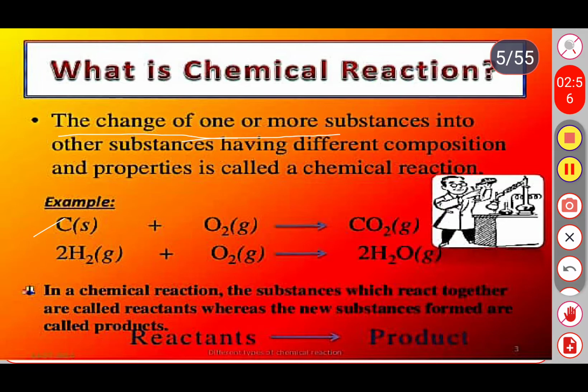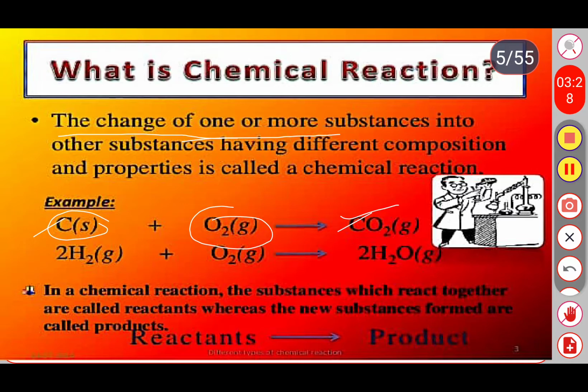Here is an example: when carbon is combined with oxygen, it forms carbon dioxide. Carbon is in the solid form and oxygen is gaseous. When these two are combined together, they form carbon dioxide, which is purely in the gaseous form.